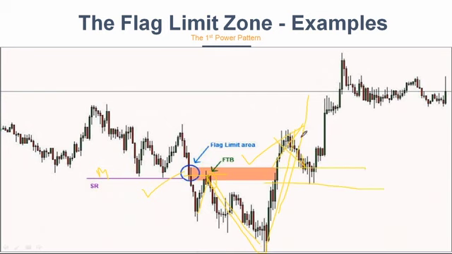And then price retraced from that zone, and that flag limit zone acted as a flip. All of you know the concept of SR flip, right? Now look at the concept of flag limit flip. When we trade the zone, when we extend it, it acted as a support, and then when buyers came in, it went up.